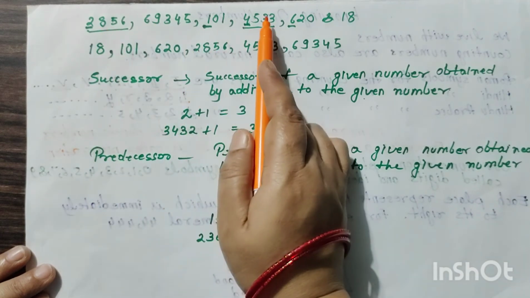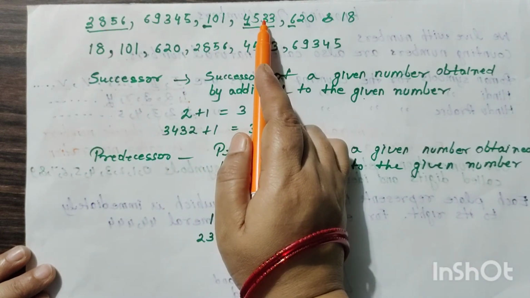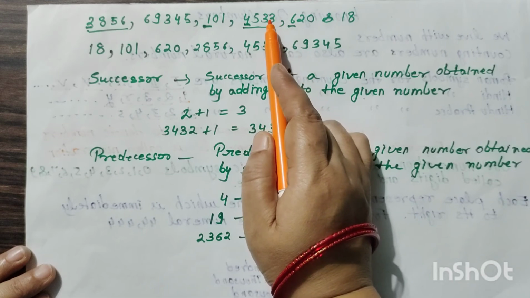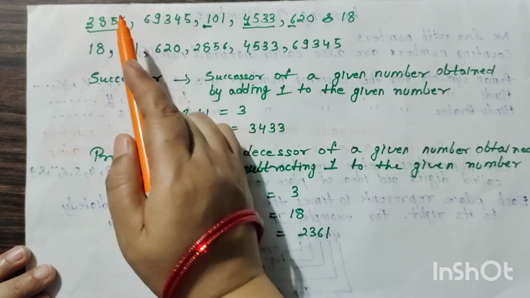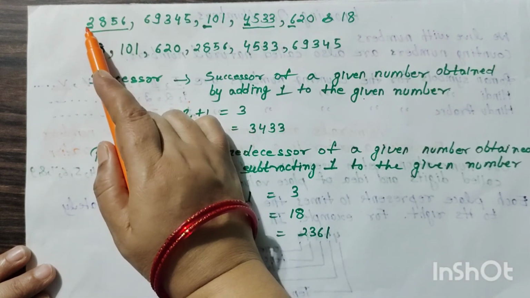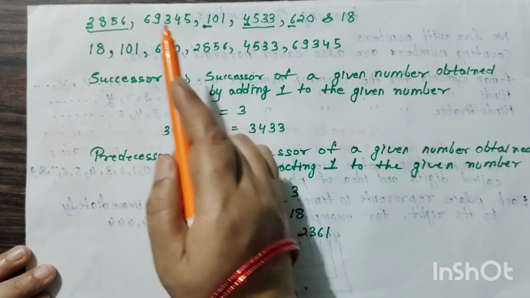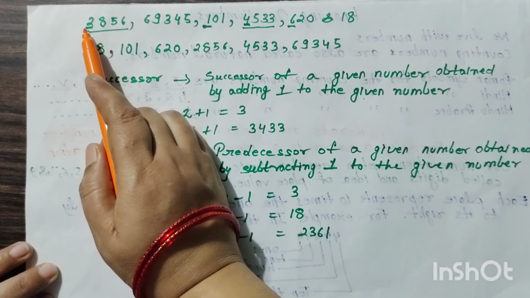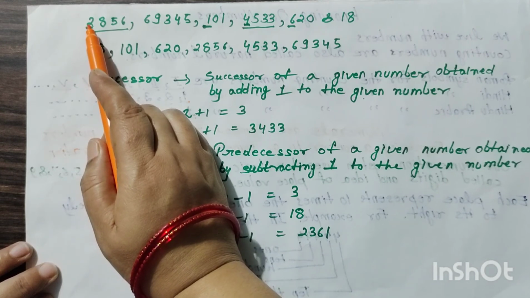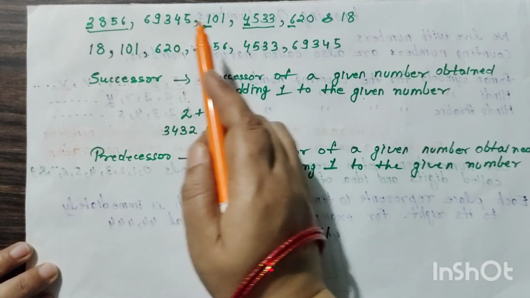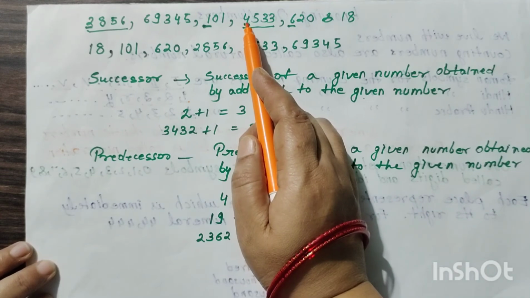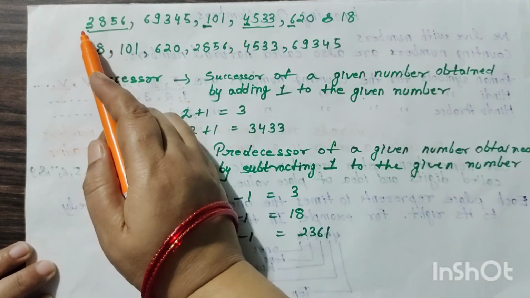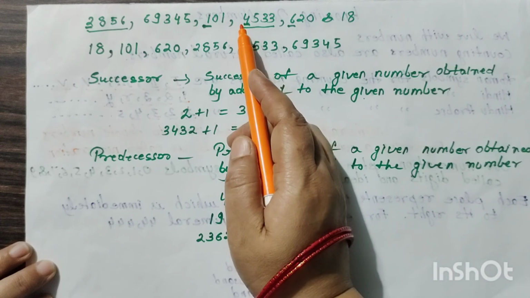Now we have two numbers having 4 digits and 4 place values: unit, tens, hundred and thousand. How do we compare? Again, start from the left. There is 2 on the place value of 1000 and there is 4 on the place value of 1000. Which one is greater? 2 is smaller and 4 is greater.